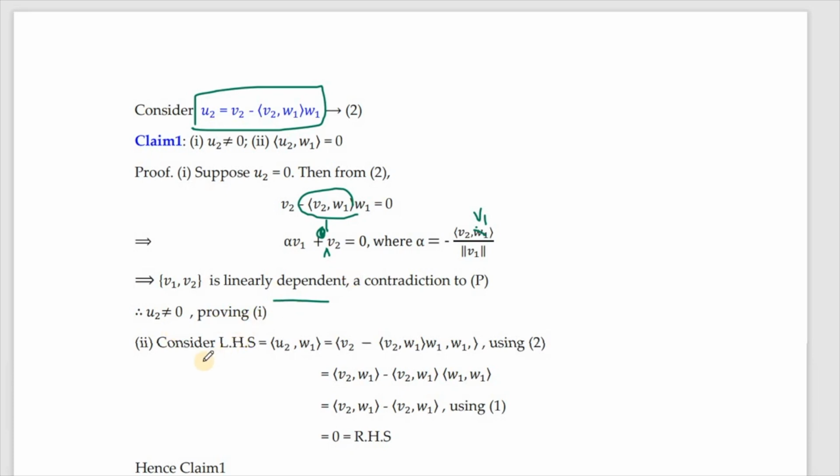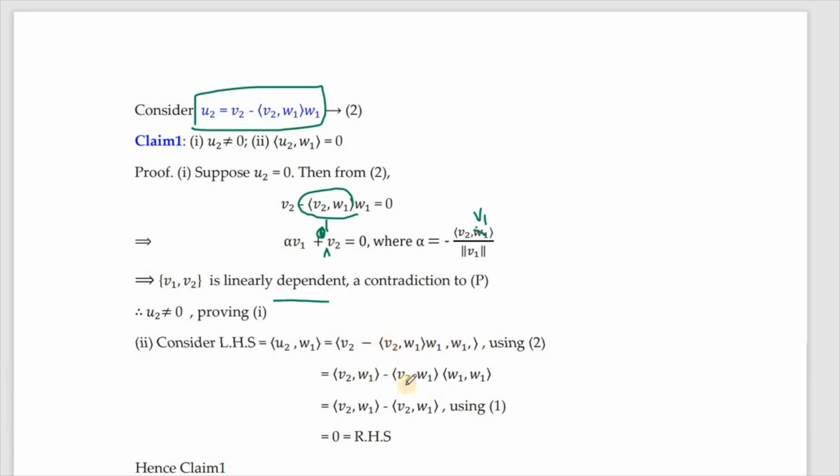And the second one, we have to establish this, for which you consider the LHS, inner product of u2 with w1. u2 is replaced by v2 minus inner product v2 w1 times w1. So v2 with w1, and this one, see, this is a scalar, it comes out.